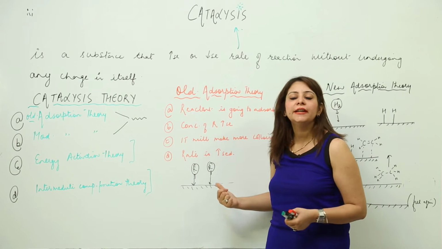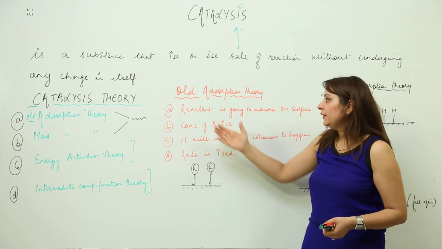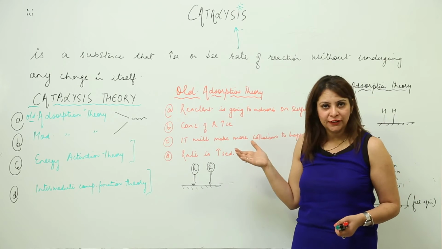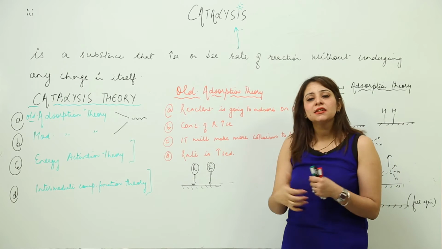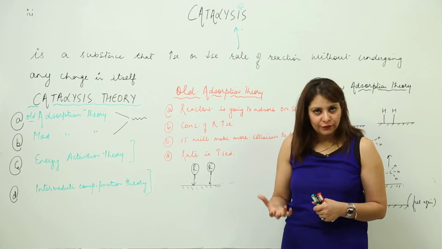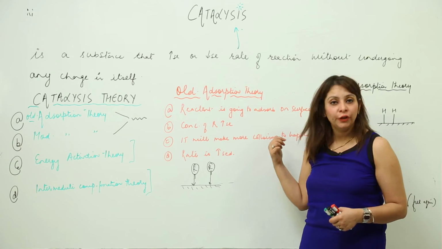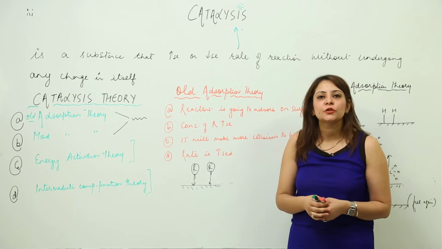So in this order, it is going to increase the rate. I have just summed it up in points. The reactant is going to adsorb on the surface of the catalyst. In doing that, the concentration of reactant will obviously increase. This will lead to an increase in the collision frequency, and likewise the rate of reaction is increased.